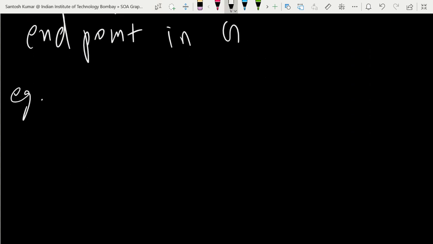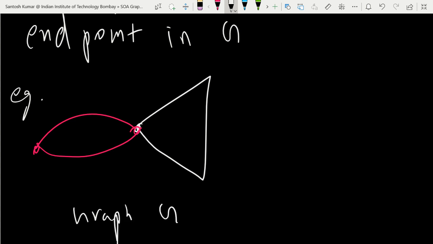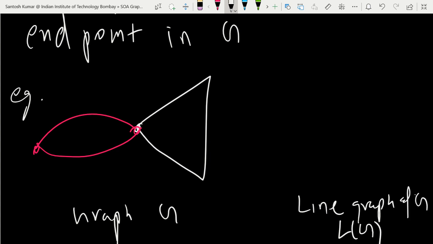For example, suppose this is a graph, or make it with a multiple edge like this. So this is graph G, and we want to find the line graph of G. The notation is L of G. What is the rule? The first rule is you just count the edges.